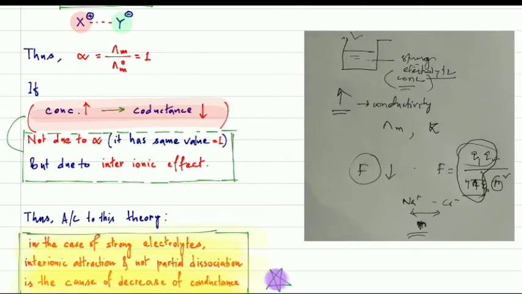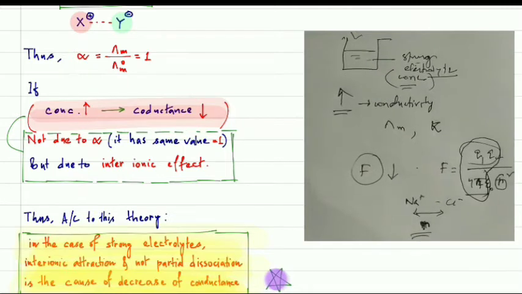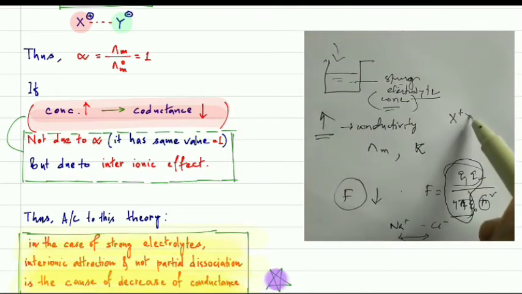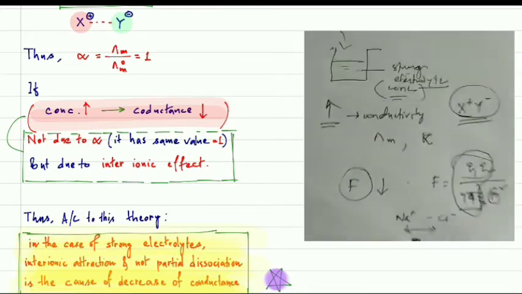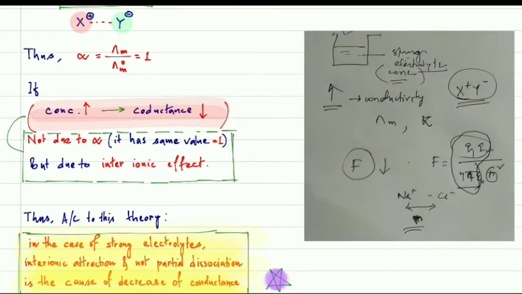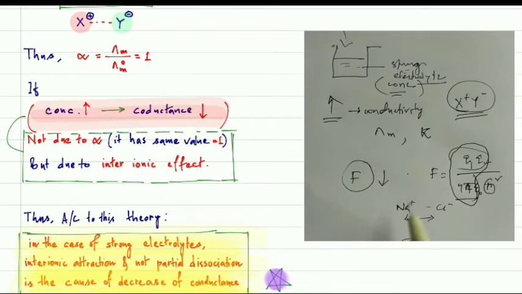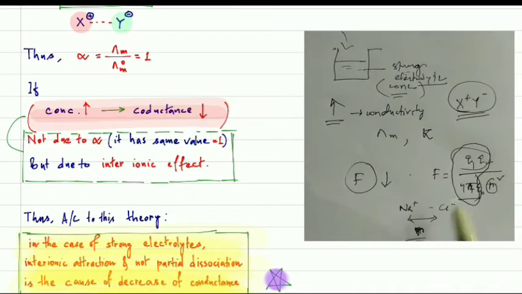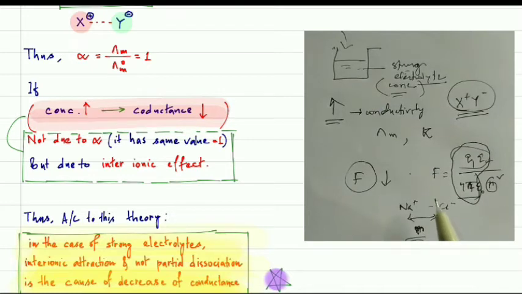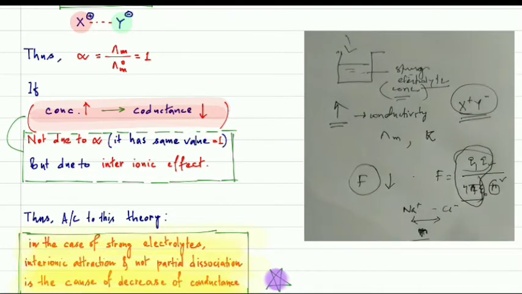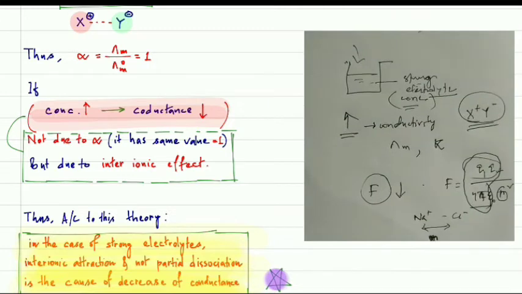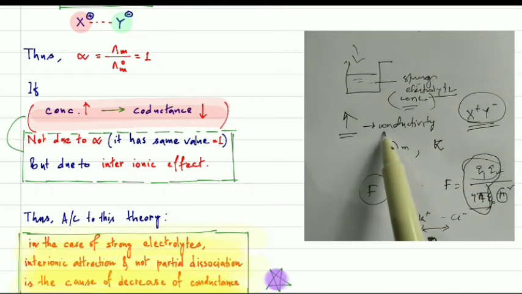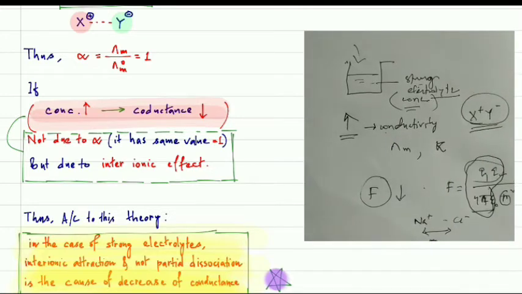The undissociated ones, the ionic doublets, are in concentrated form. We already know that they are in doublet form, and this doublet will dissociate into more freely movable ions. So if the number of freely movable ions increases, then conductivity also increases. That is the reason for the increase of conductivity on dilution for strong electrolytes.